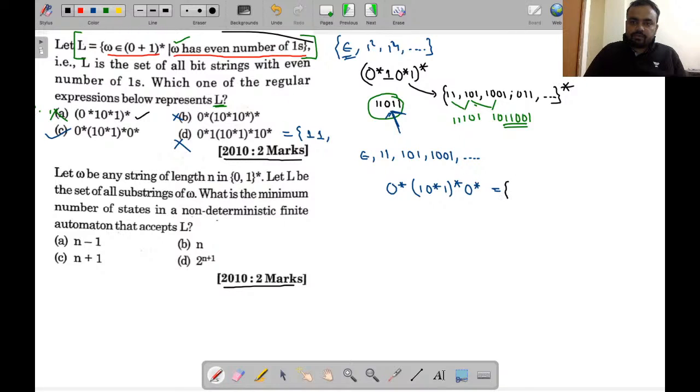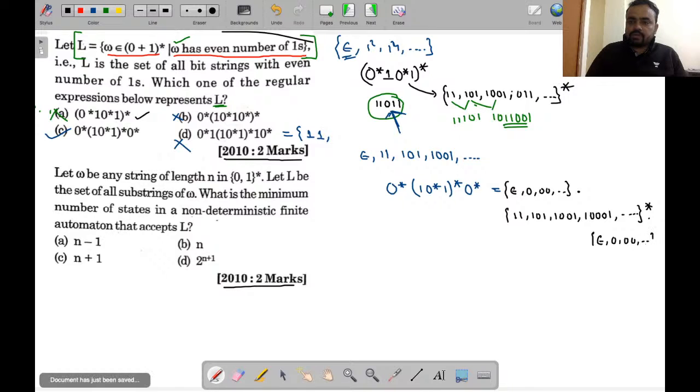From here we can generate epsilon, single zero, double zero, up to dot dot, concatenated with 1 1 1 0 1. Okay, 1 0 0 1 1 triple 0 and so on. Full stop. Again dot, epsilon, 0, double 0, and so on. Can we generate this particular string?